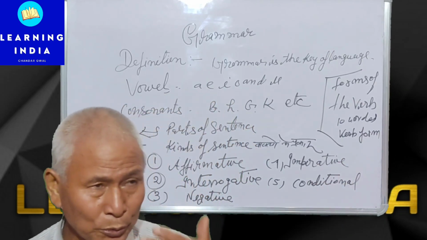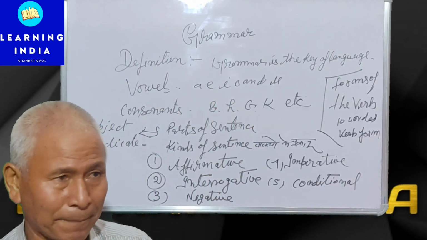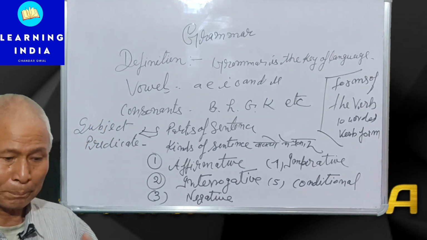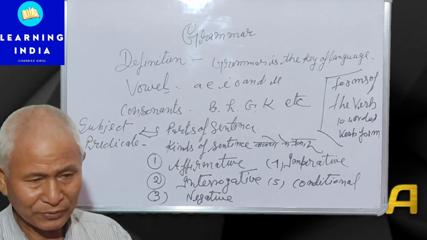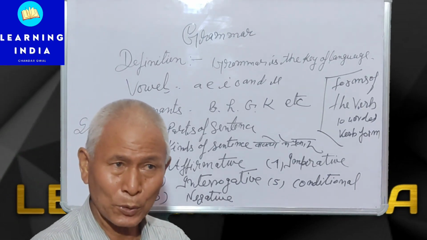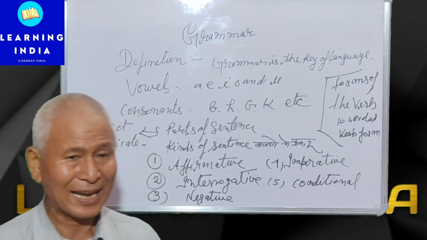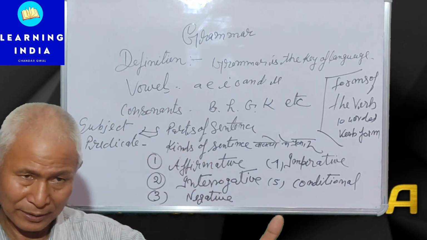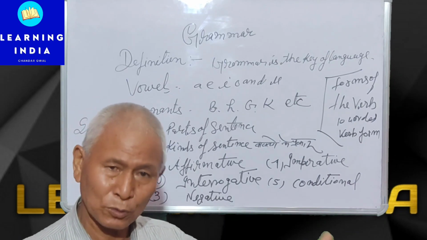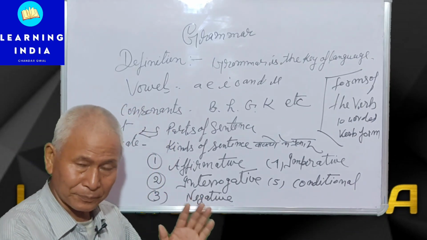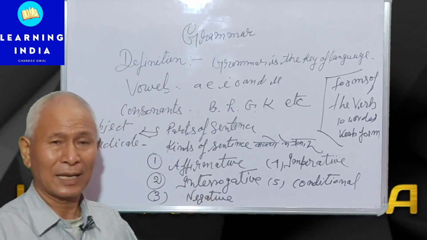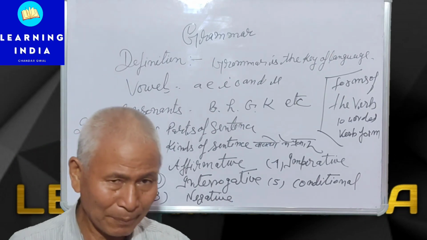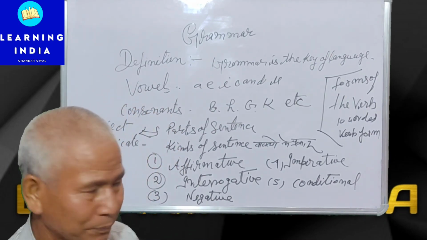And how do you use all this in your sentences? Listen: I go, I am going, I have gone, I have been going. Question form: Do I go? Did I go? Have I gone? Have I been going?